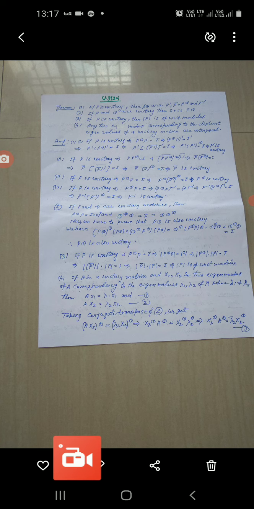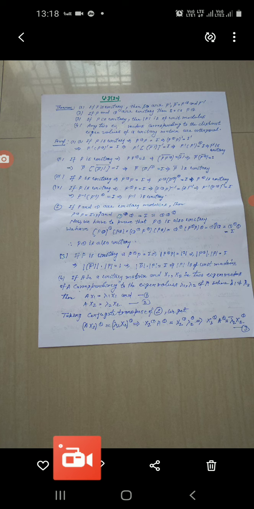This implies that P bar into P theta bar equal to I, and this implies that P bar into (P bar dash) and again bar equal to I, and this implies that P bar theta equal to I. That means P bar into P bar to the power theta is equal to I. This means P bar is also unitary.